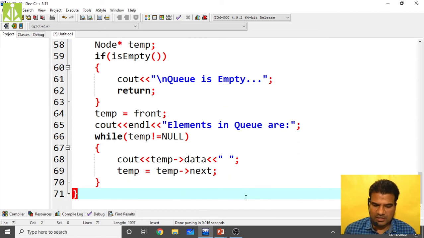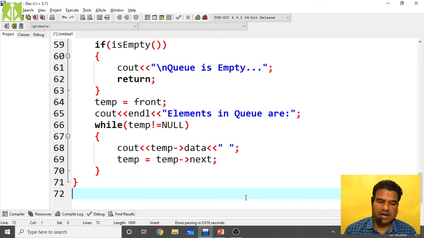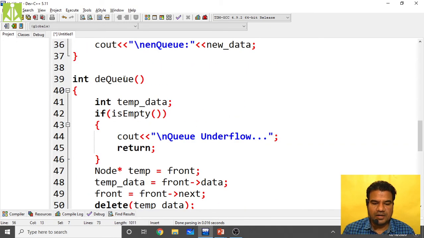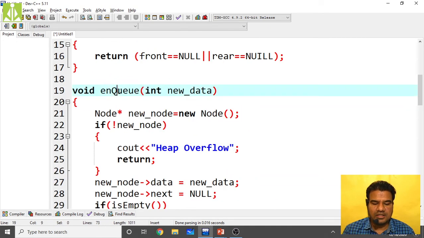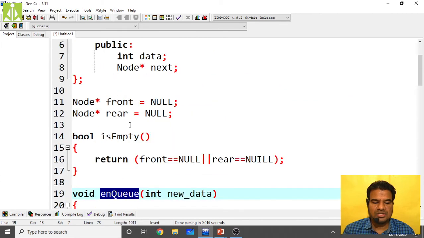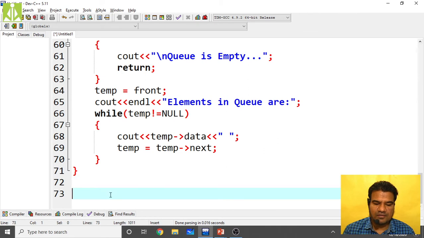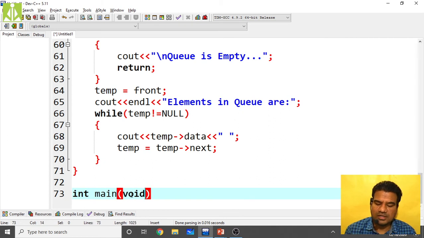That's it. With this, all operations we have implemented: traversal, deletion, insertion, checking the emptiness. All operations we have implemented. Now what we have to do? Write your main function, int main of void.